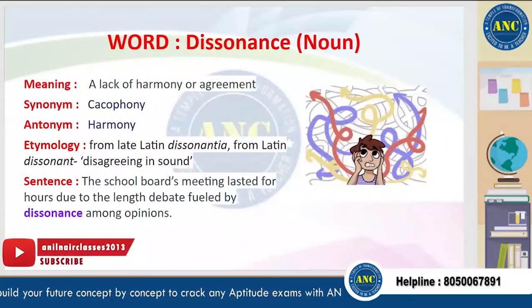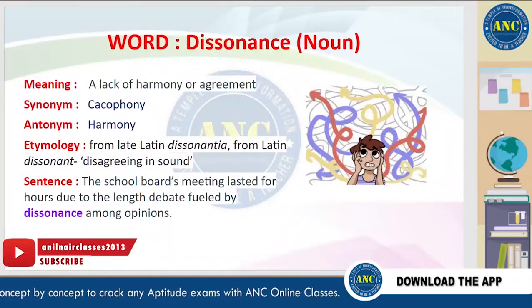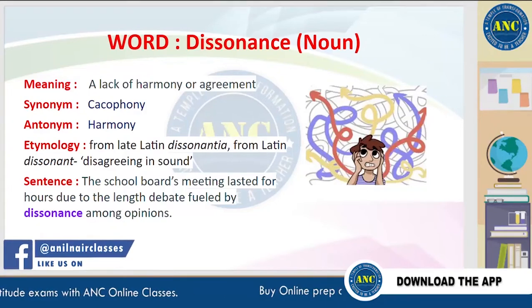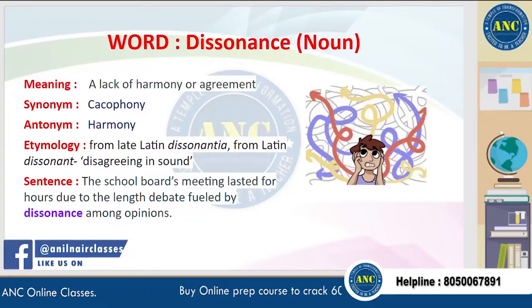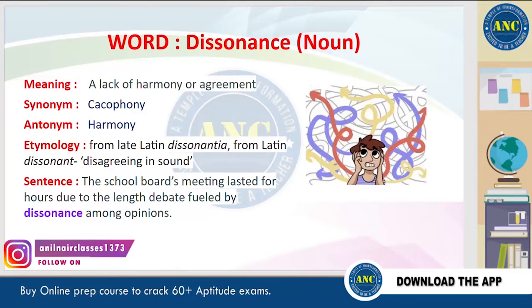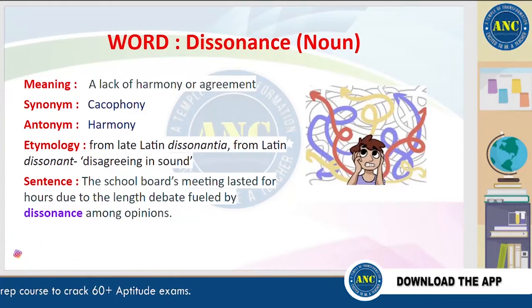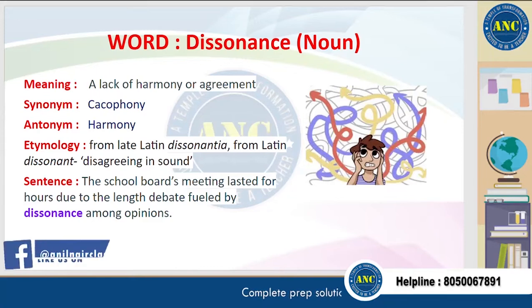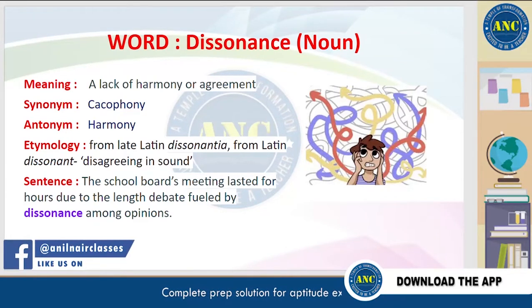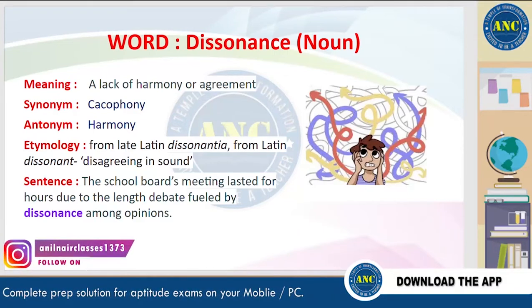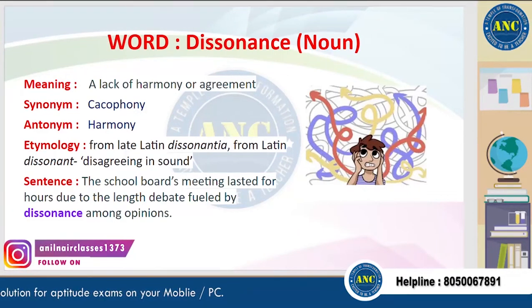The next word is dissonance. Dissonance means a lack of harmony or agreement. A synonym for this word is cacophony, and an antonym is harmony. It is derived from a Latin word which means disagreeing in sound. A sentence for this word is, the school board's meeting lasted for hours due to the lengthy debate, fueled by dissonance among opinions.